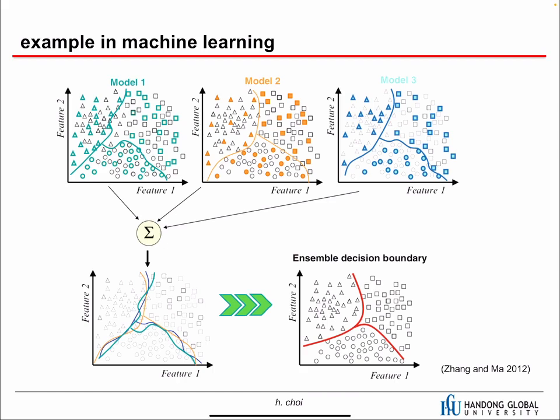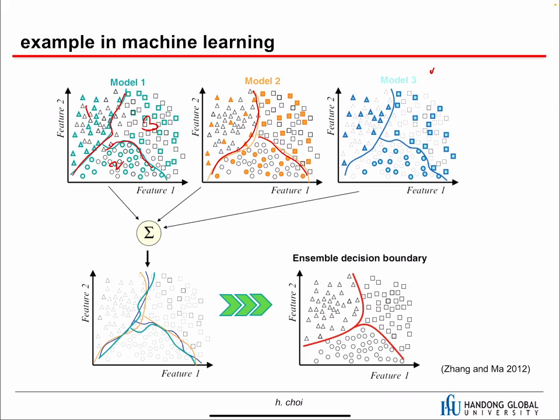In machine learning, let's assume that we have only three models, 1, 2, and 3, and each model has different classification boundaries. Model 1 has these boundaries: this is class 1, class 2, and class 3. Model 2 has slightly different boundaries, and model 3 also has different boundaries.